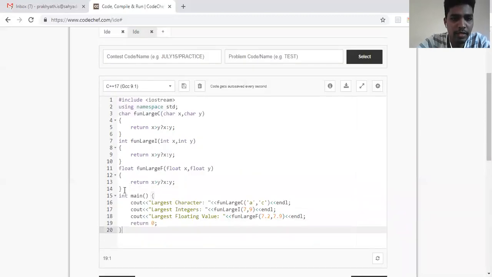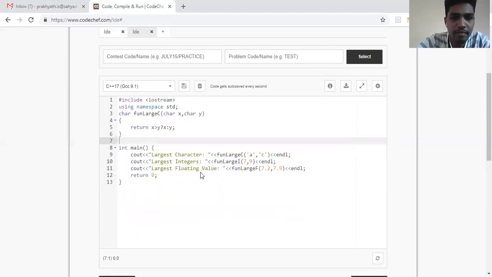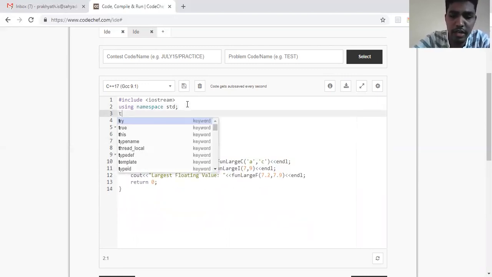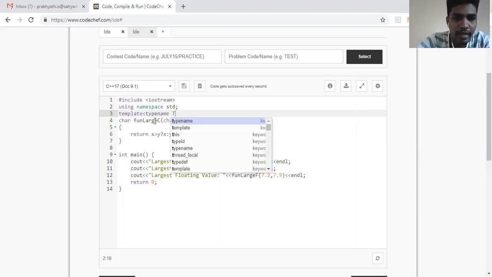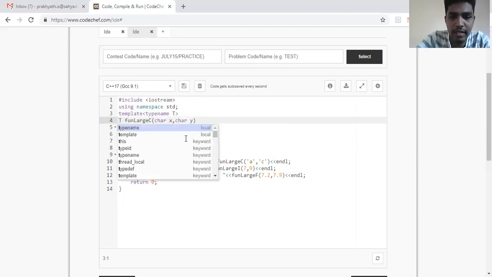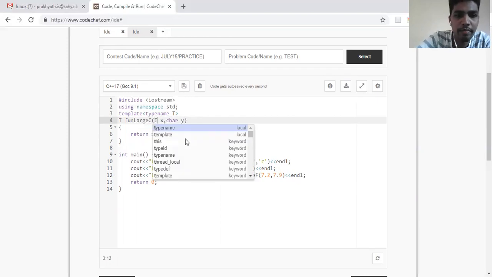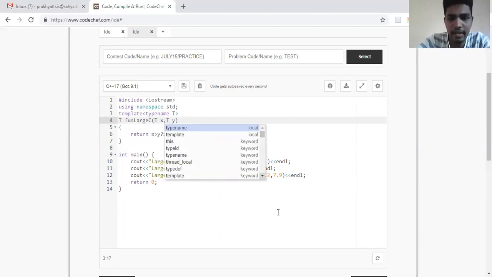So what I'll do here is I'll make it a template function. So see the procedure. How do I make it a template function? I need to use a keyword template. Then I'll be using another keyword called typename. And then I'll be writing T. Then I'll be writing the return type as T, and the argument is also T. In place of char, I'll be writing T.